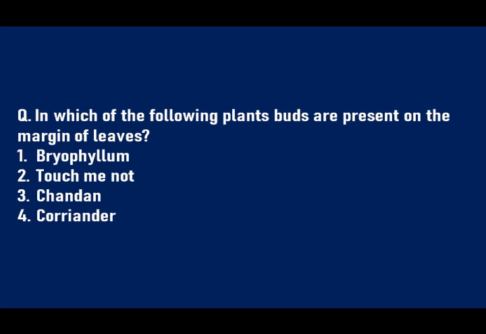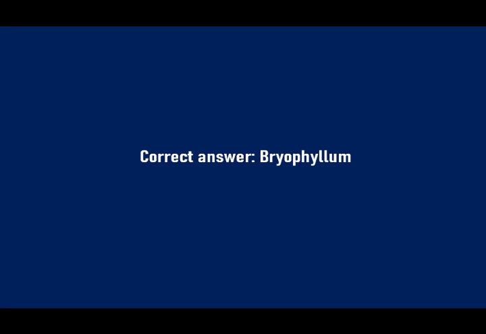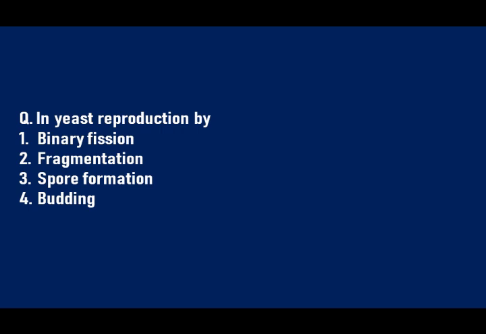Question number 2. In which of the following plants are buds present on the margins of leaves? Options are Bryophyllum, touch me not, chandan or coriander. So children, the answer is Bryophyllum. Next question. Yeast reproduction occurs by, options are binary fission, fragmentation, spore formation and budding. So the answer is yeast reproduces by budding.